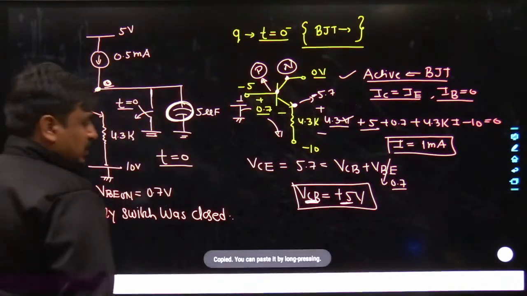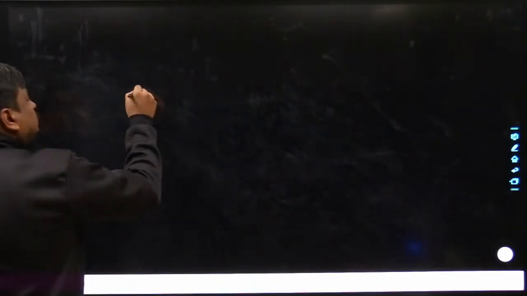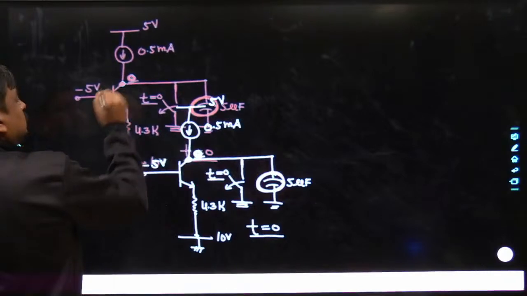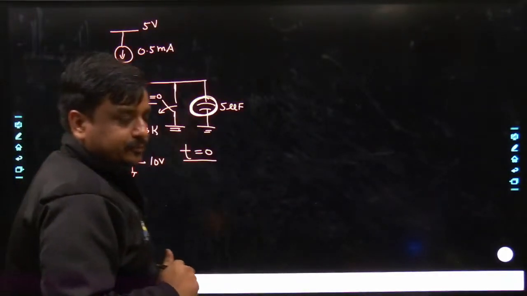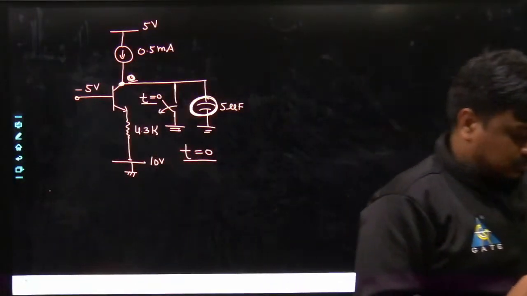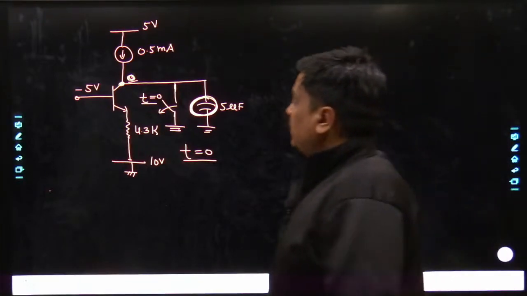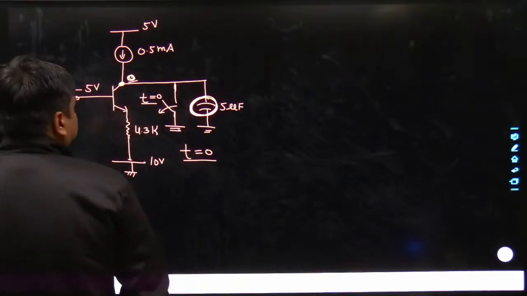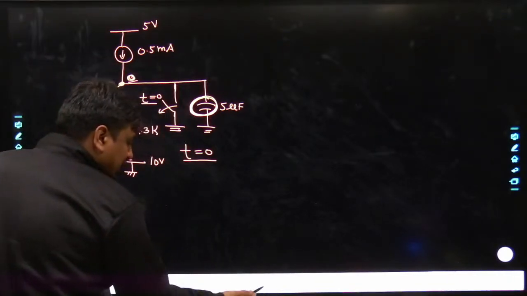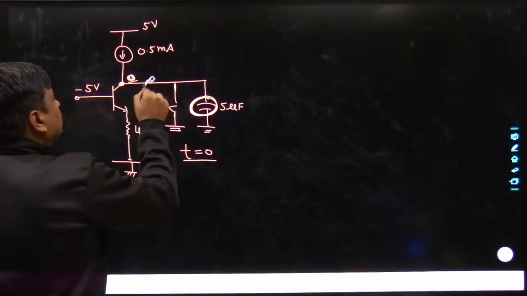Let me copy this and bring it to the next working board. Tell me, how much time will we be taking? Just try to understand this, my dear friends. I know many of us would have a little bit of doubt over here.